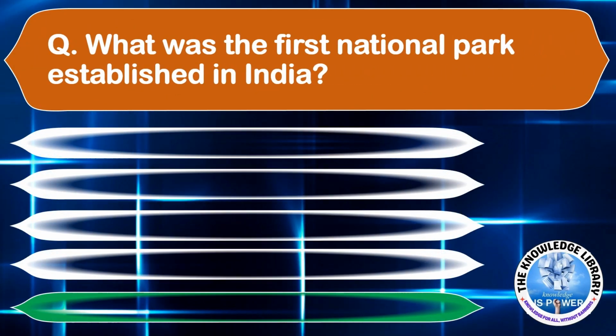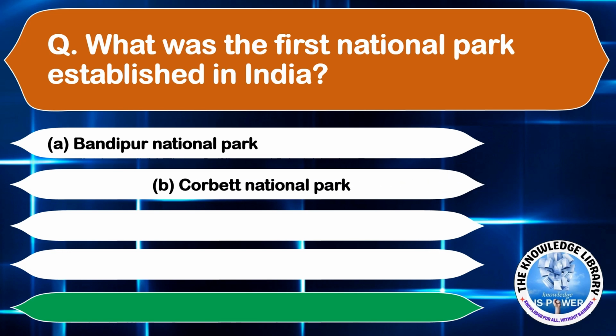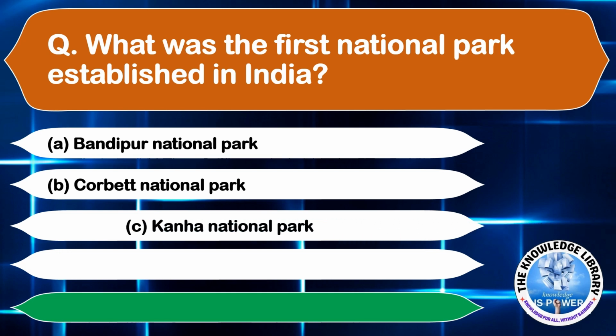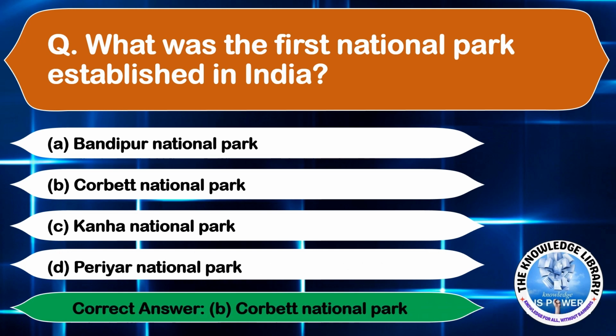what was the first national park established in India? Option A, Bandipur National Park. Option B, Corbett National Park. Option C, Kanha National Park. And option D, Periyar National Park. The correct answer is option B, Corbett National Park. Moving on to the next question.